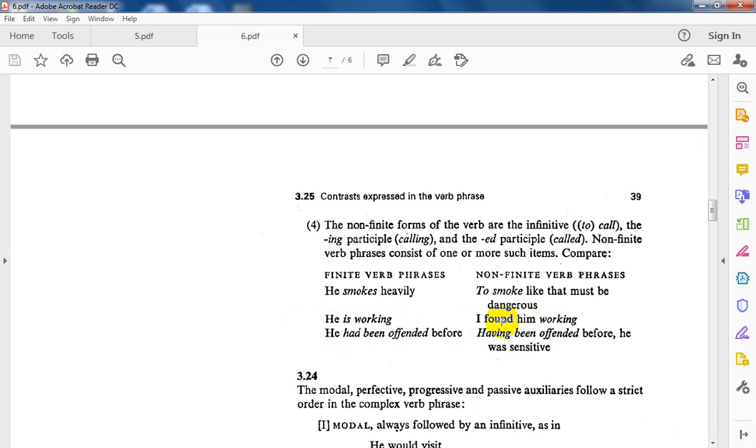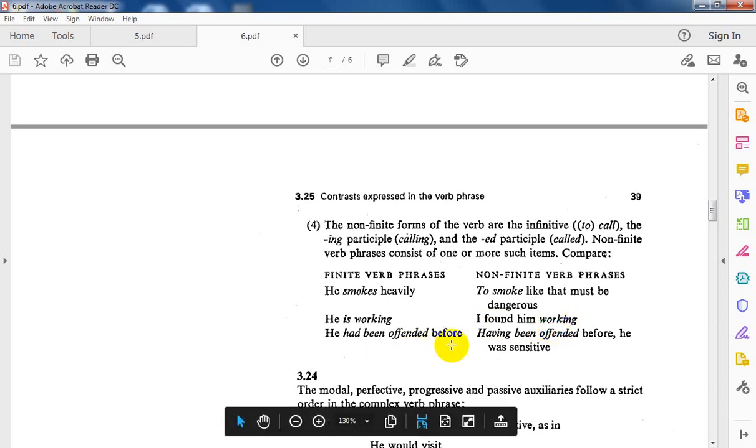What are they? I have found and I have working. Found is a finite verb phrase. Why? Because it is the verb of the subject I. Working is non-finite, in the form of ing. It has no subject and no tense.